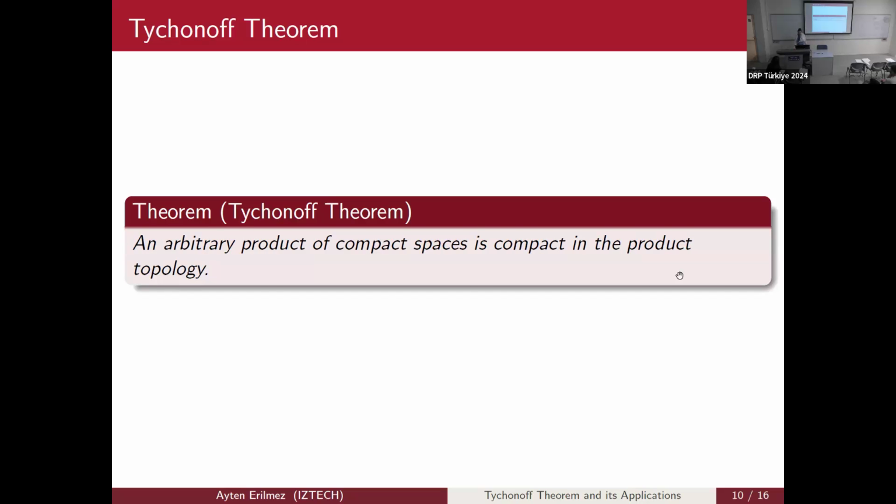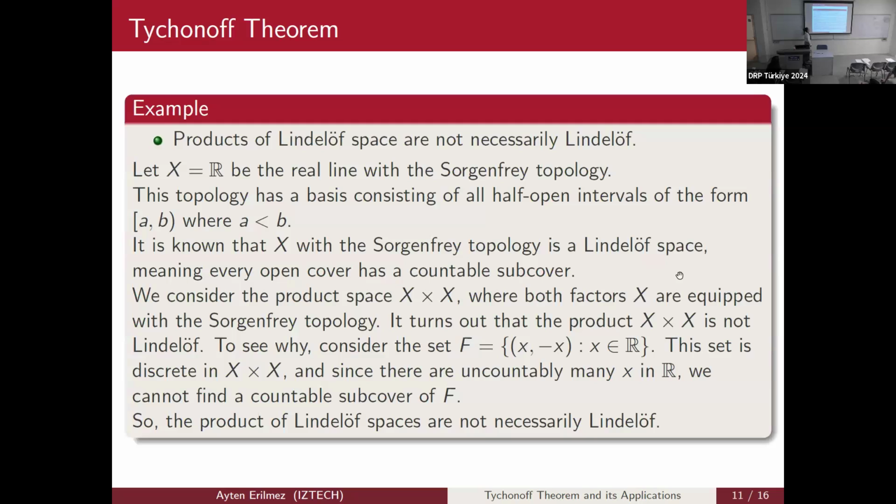Now we will look at some examples. The first example says that products of Lindelöf spaces are not necessarily Lindelöf. Let X be the real line with the Sorgenfrey topology. This topology has a basis consisting of half-open intervals of the form [a, b), where a is less than b. It is known that X with the Sorgenfrey topology is a Lindelöf space, meaning that every open cover has a countable subcover.